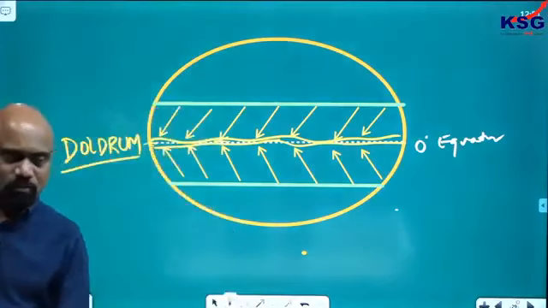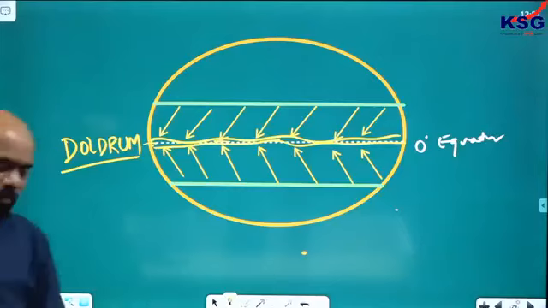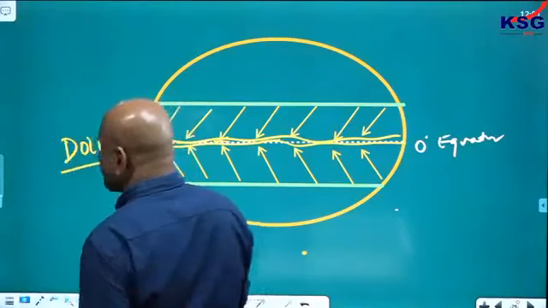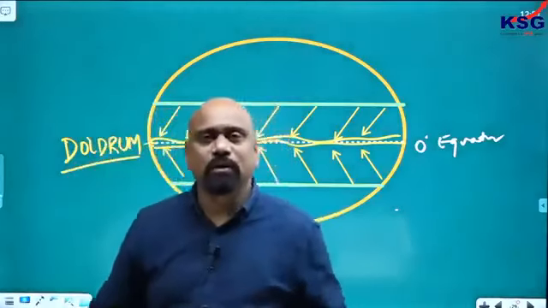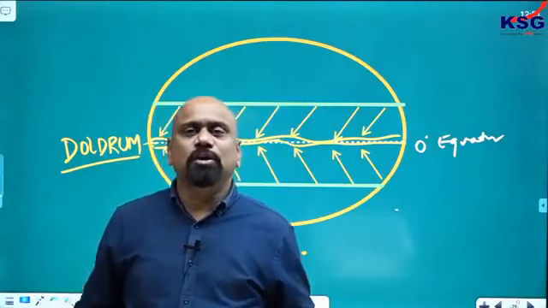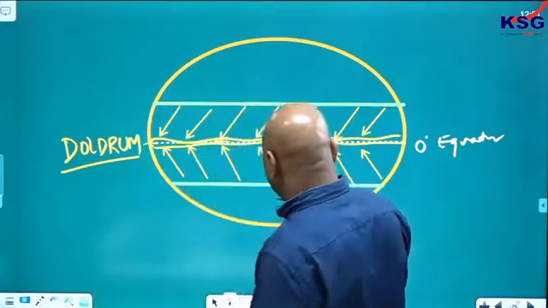Doldrum. What is this doldrum? A silent zone between the convergence point of both the easterly winds, the trade winds from both the hemispheres.